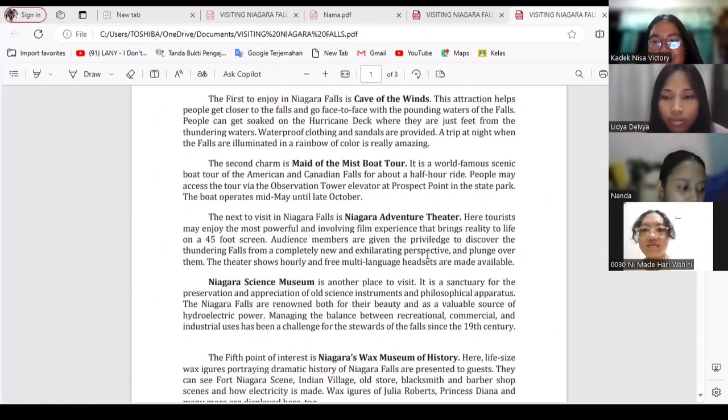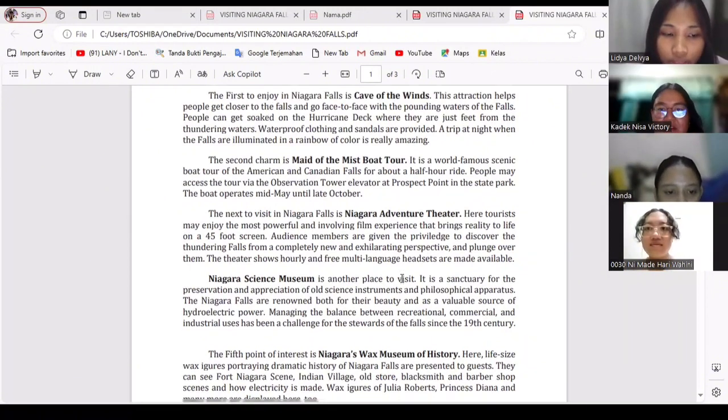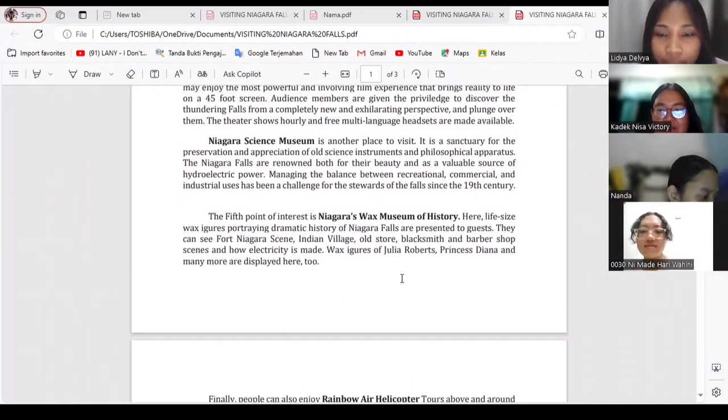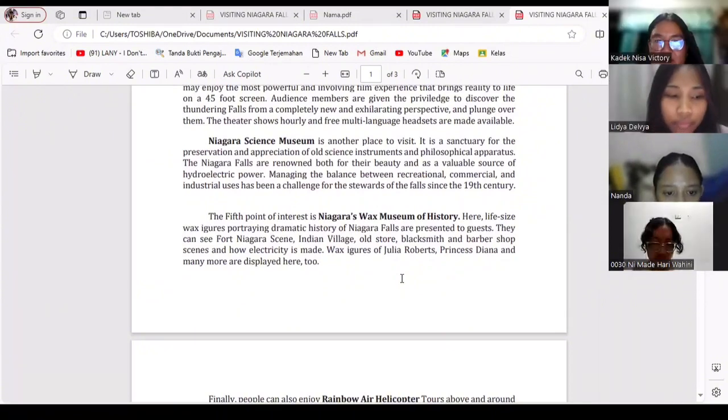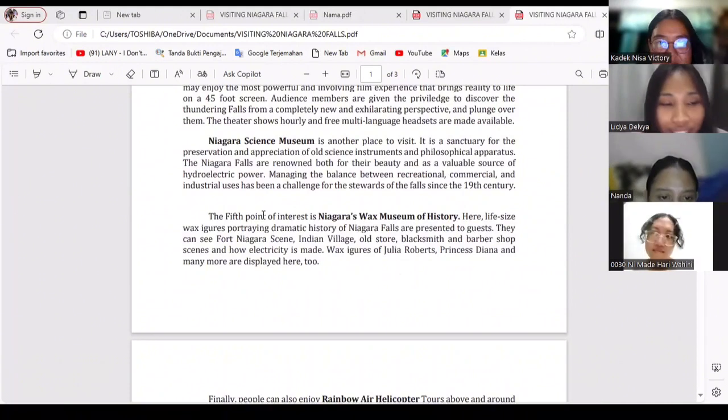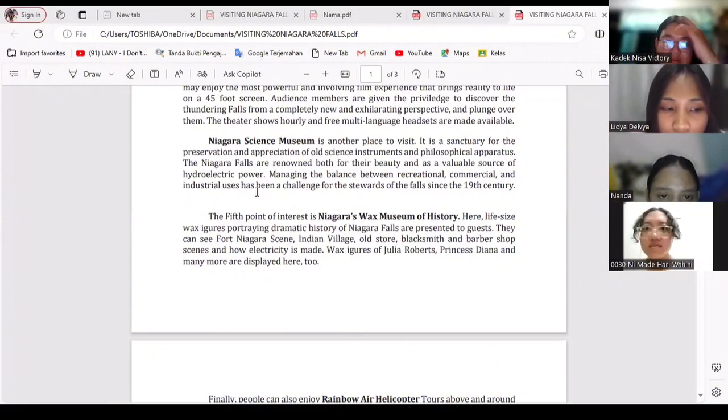Who wants to read? Okay, Lydia. Niagara Science Museum is another place to visit. It is a sanctuary for the preservation and appreciation of old science instruments and philosophical apparatus.